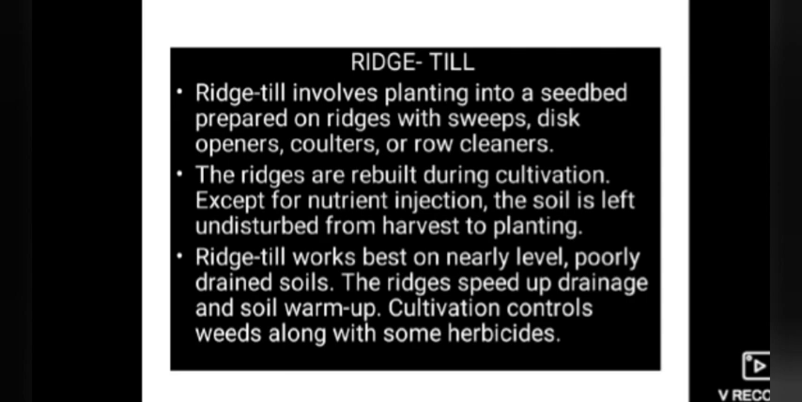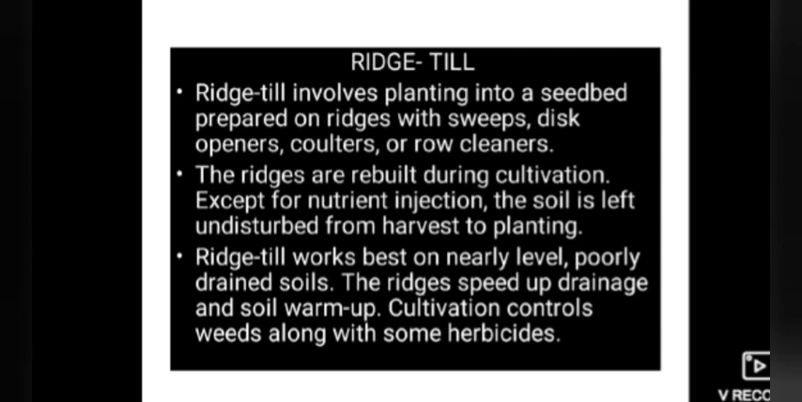Except for nutrient injection, the soil is left undisturbed from harvesting to planting. If you are going to inject the nutrient, that soil is left undisturbed from harvest to planting. Ridge till works best on nearly level, poorly drained soils. The ridges speed up drainage and the soil warms up.